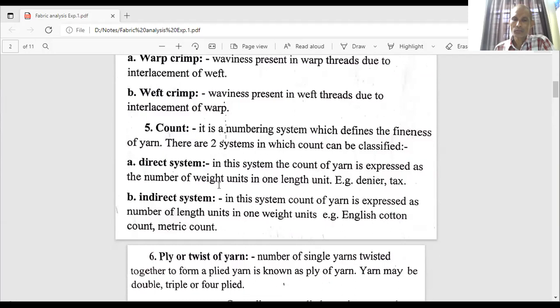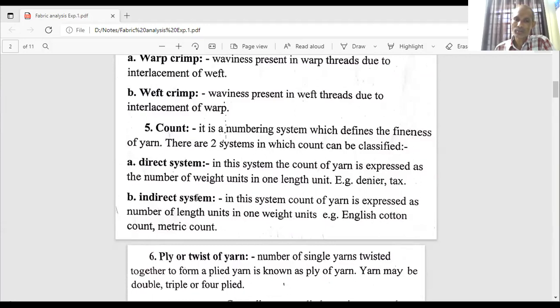Then another term which we are using in fabric analysis parameters, and the most important term related with yarn, is its count, meaning the yarn numbering system. It is a numbering system which defines the fineness of yarn, and already you have learned about this numbering system in PTM first. There are two systems, just to remind you.